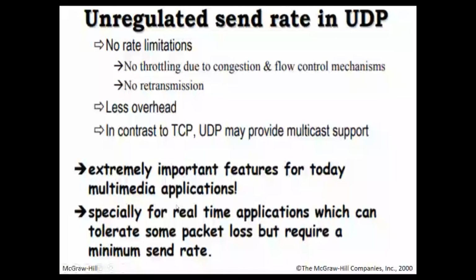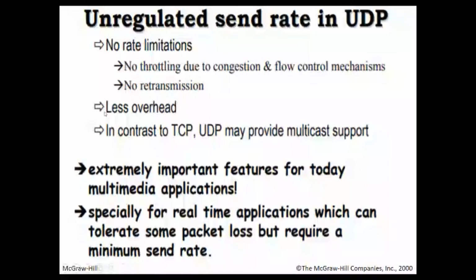Similarly, further continuing with the features of UDP, there are no rate limitations, there is no throttling due to congestion and flow control. There are no congestion control mechanisms, policies and algorithms as there were in TCP. There is no retransmission taking place in UDP. And just as we saw, there are no acknowledgement numbers and no sequence numbers. So the main thing is it has less overhead.